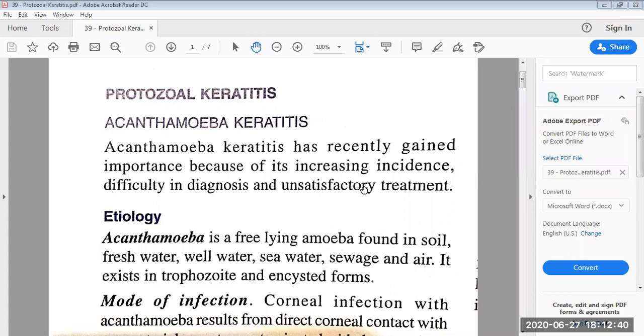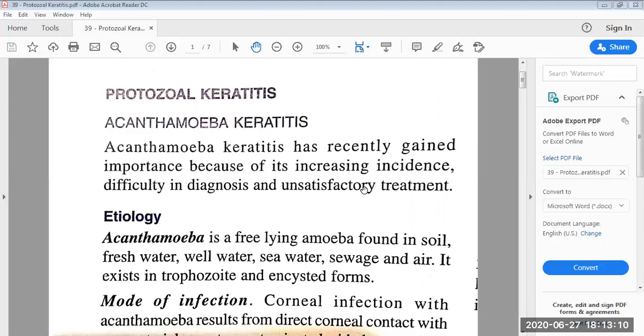Today in this session, we will discuss protozoal keratitis, or the protozoal corneal ulcer. First is Acanthamoeba keratitis. Acanthamoeba has recently gained importance because of its increasing incidence, difficulty in diagnosis, and unsatisfactory treatment.